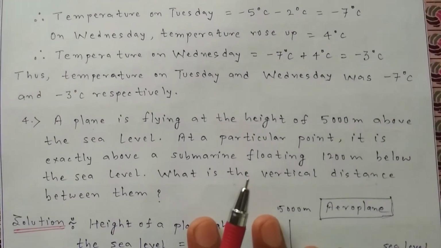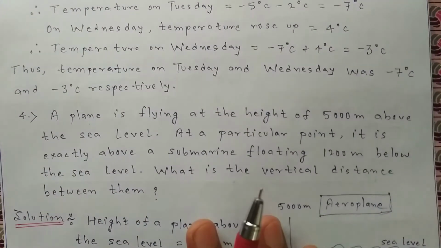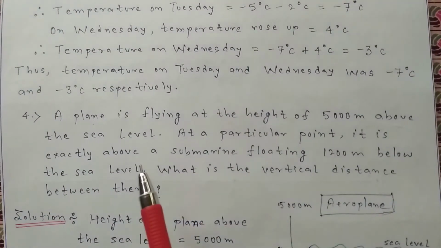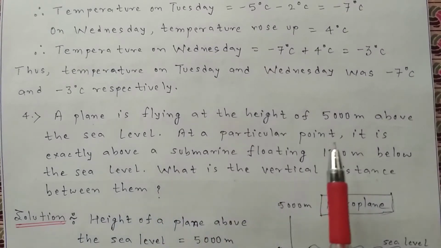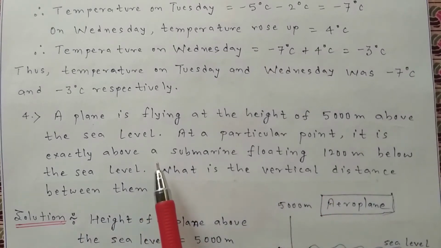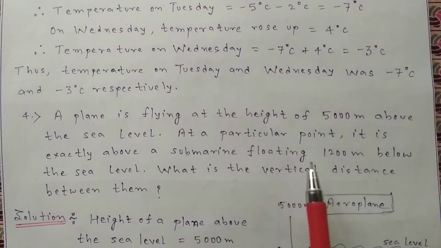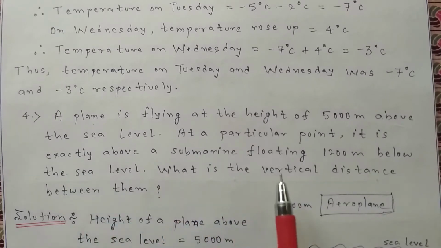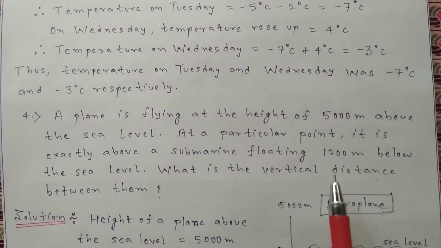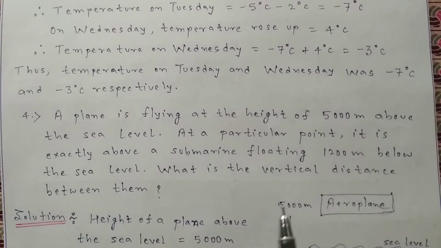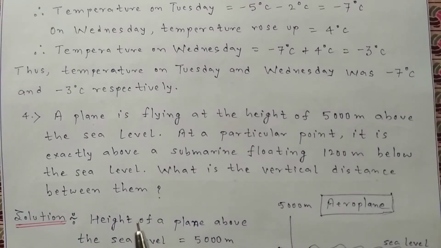And this is the next question of this exercise. A plane is flying at the height of 5,000 meters above the sea level. At a particular point, it is exactly above a submarine floating 1200 meters below the sea level. What is the vertical distance between them?